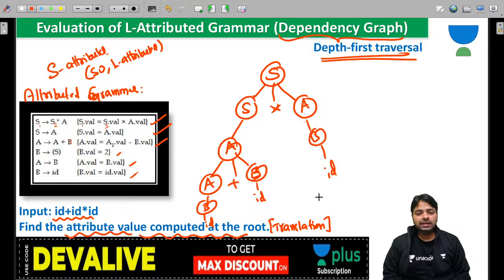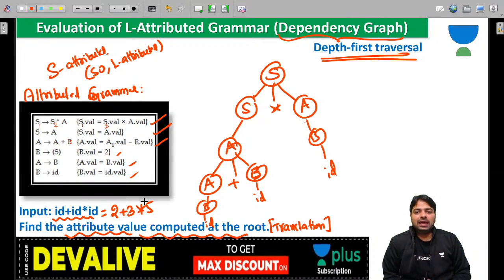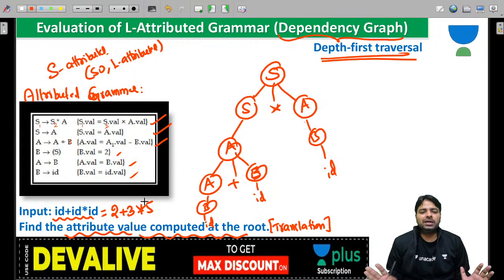Is that clear? Now we want to evaluate. Instead of ID plus ID star ID, they might give you something like 2 plus 3 star 5, so that you can compute the value. Directly you can't do it, right? For ID plus ID star ID, you don't know the meaning. So they will give you some integer values, or some real values depending on the types. I'm taking 2 plus 3 star 5. How is this evaluated? I am focusing clearly on that, guys.